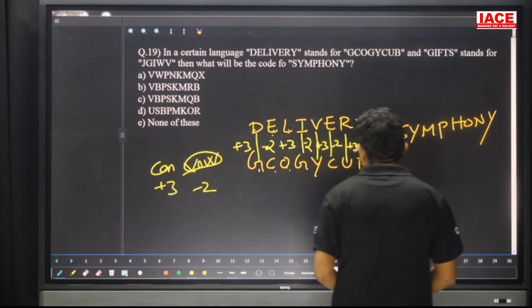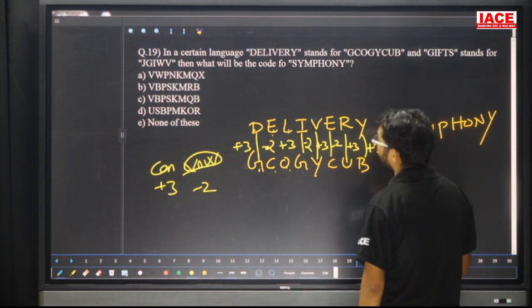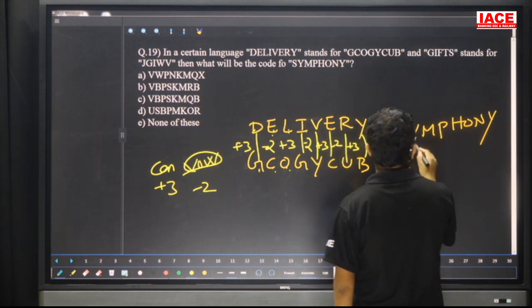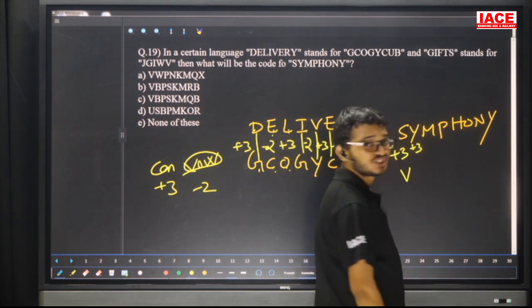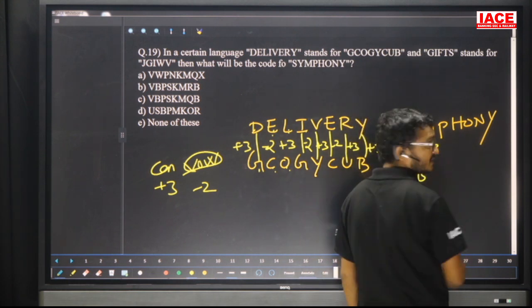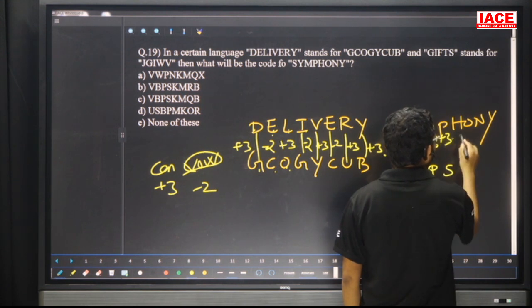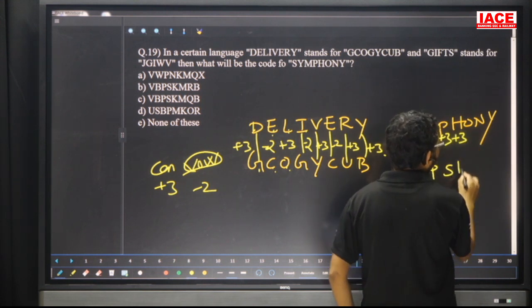Consonant plus 3. Now, S plus 3 is what? Here, 19 plus 3 is 22. 22 means V. Next one, Y plus 3. Z, A, B. That means here B. M plus 3 is 16. 16 means P. P plus 3 is 19. H plus 3 is 11. That means K.